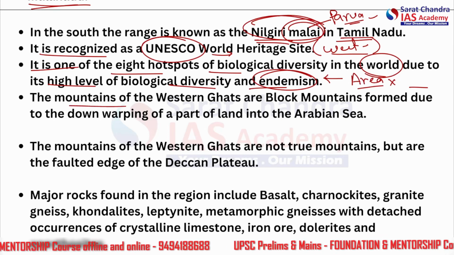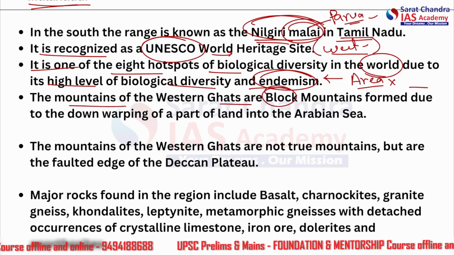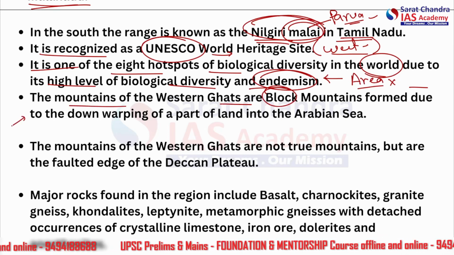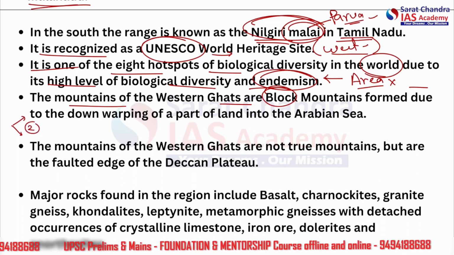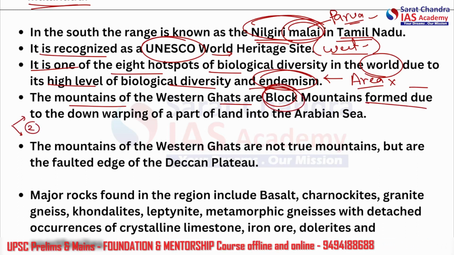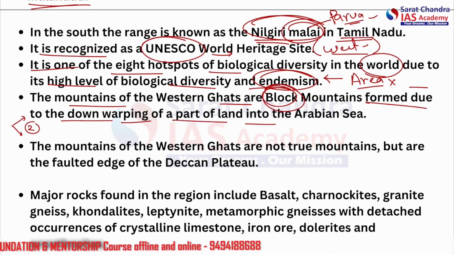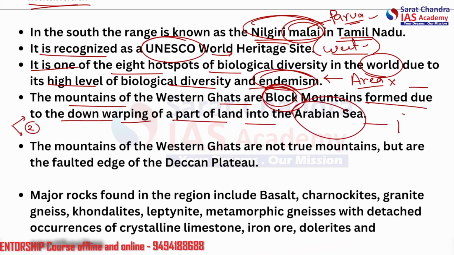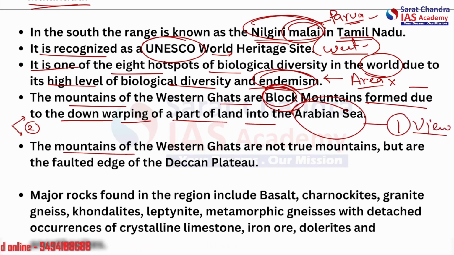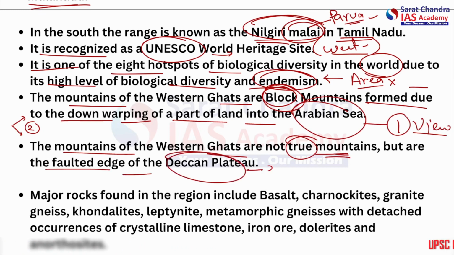The mountains of the Western Ghat are block mountains. These are 2 views actually regarding the geology of the mountains of Western Ghat. Either they are block mountains formed due to the down warping or submersion of a part of land into the Arabian Sea. This is the first view. And the second view is that the mountains of Western Ghat are not true mountains. They are actually the faulted edge of the Deccan Plateau. This is view number 2.